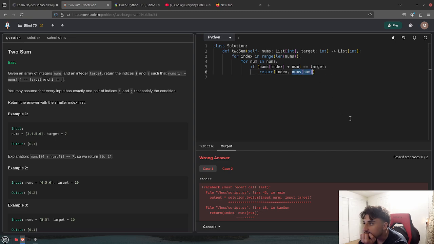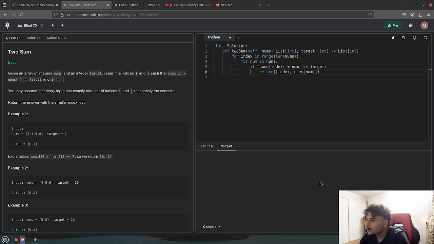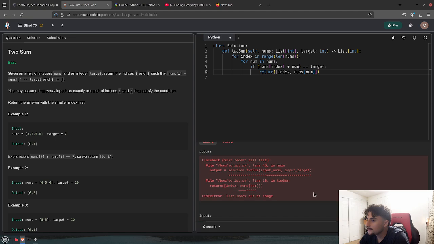What if I just return the num? Yo, just return 4. Your output was 0 for. Holy shit. Hold up, wait. We have the index. How do I get the index of that number? Bro, I have to do 2 range lens?